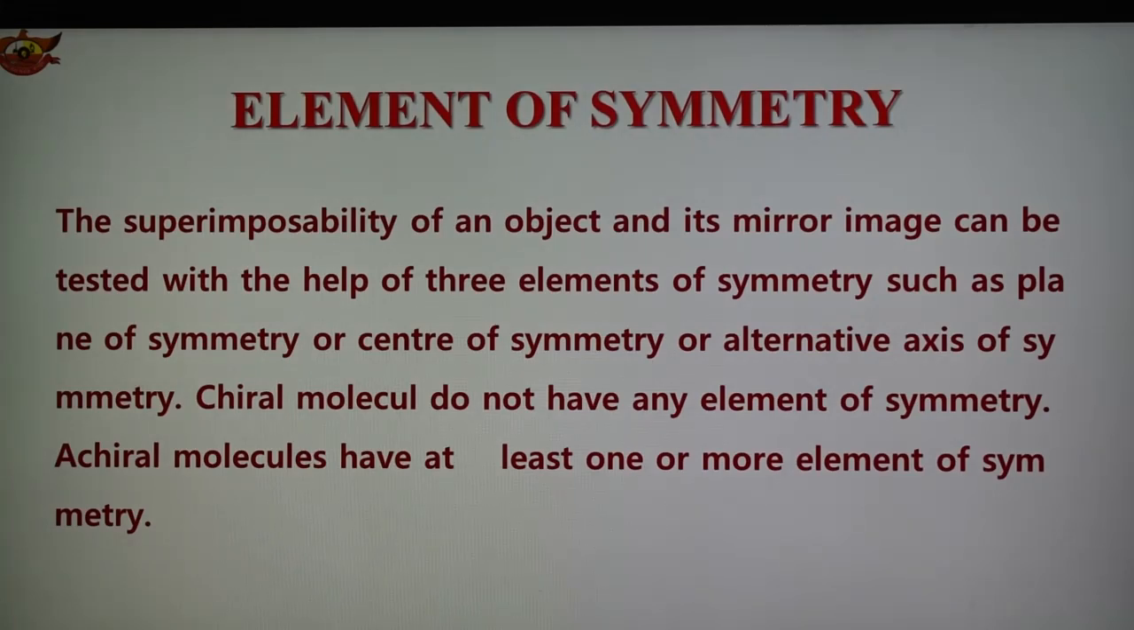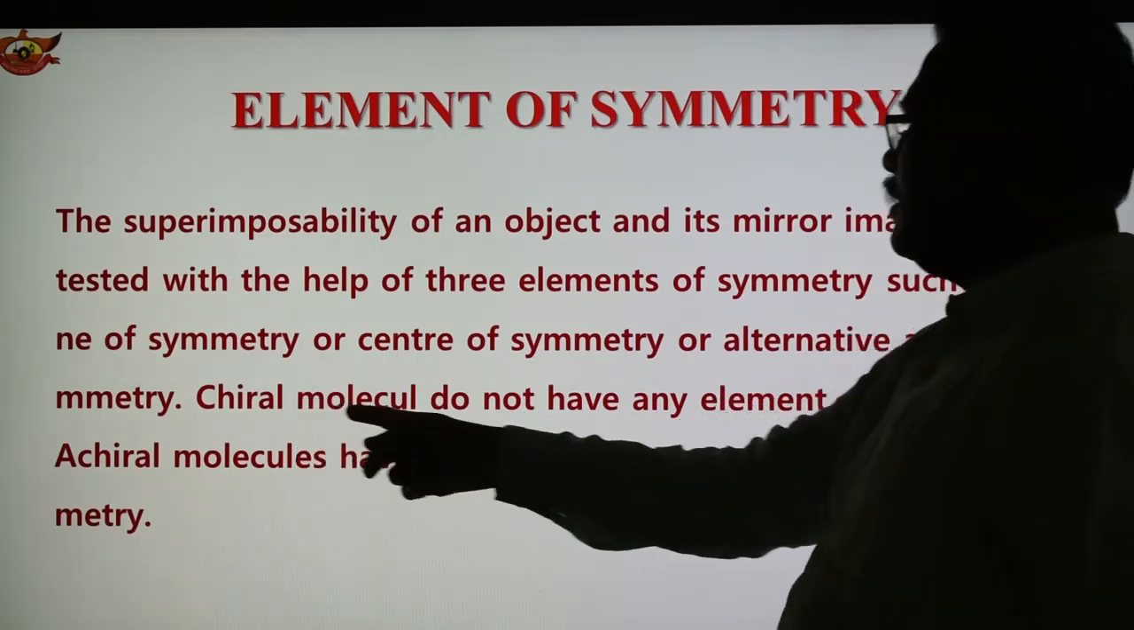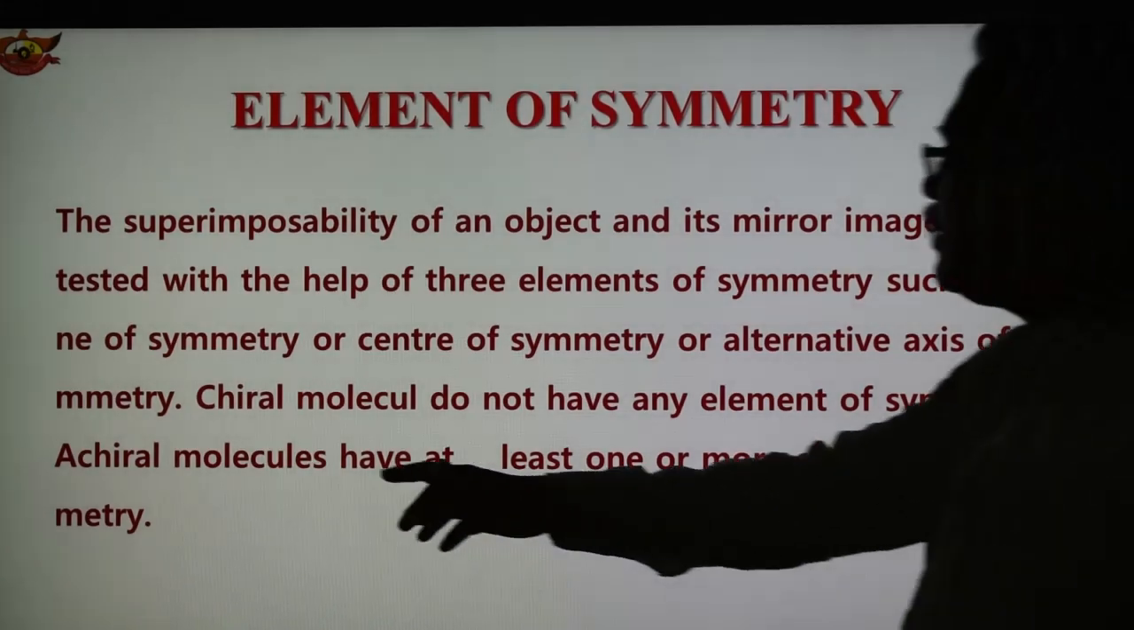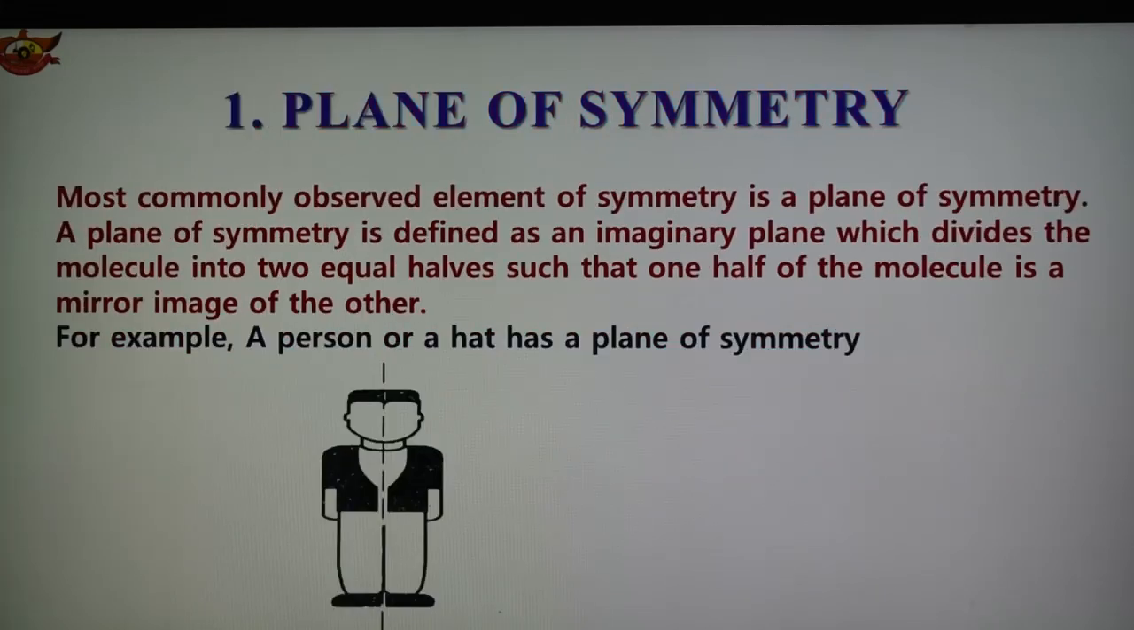Chiral molecules do not have any element of symmetry. Now remember, this is very important in the case of elements of symmetry. Chiral molecules do not have any element of symmetry, but achiral molecules have at least one or more elements of symmetry. So chiral and achiral molecules are very important. One by one we are discussing these, and here number 1 is the plane of symmetry.